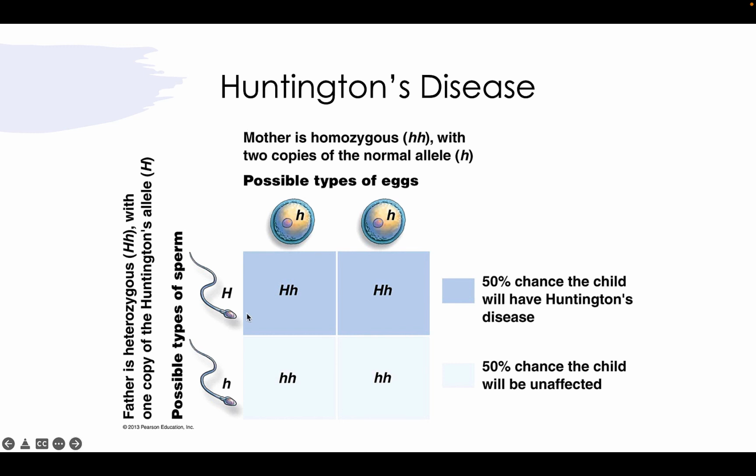So looking at our cross here, there's a 1 in 2 chance, or 2 in 4 chance, 50% chance that the child's going to get Huntington's disease because of this dominant allele. And then the exact opposite is 50% chance that this child will be unaffected and not carry the allele for Huntington's disease. So this is a dominant condition. So far we've had a recessive condition in cystic fibrosis, and now we've had a dominant condition in Huntington's.